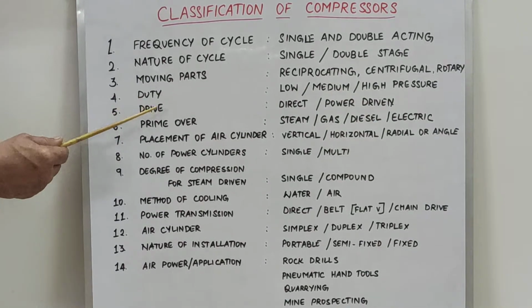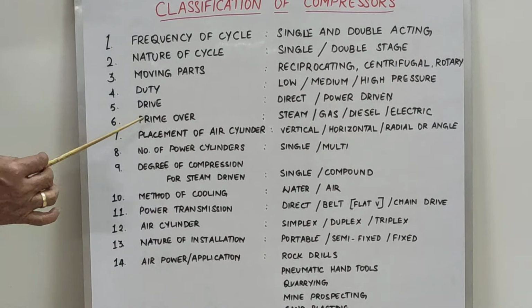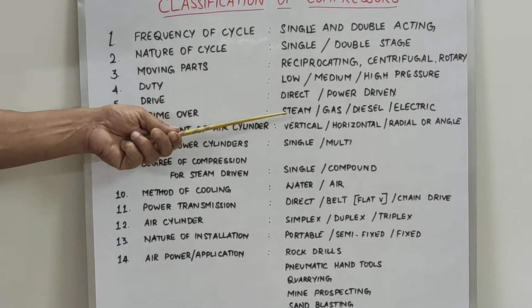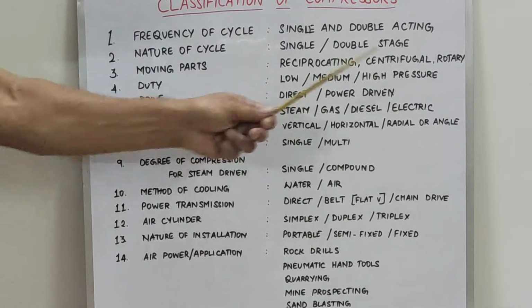Then come to the drive, whether it is direct drive or power driven. Then the prime mover, which is used to run the compressor: steam driven, gas engine or diesel, or the motor.